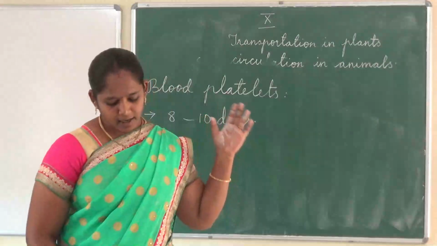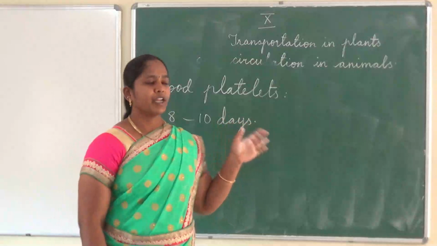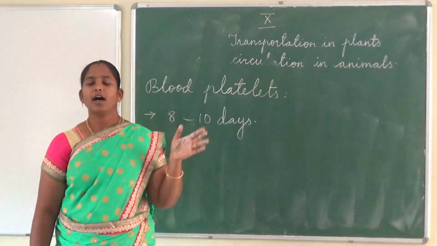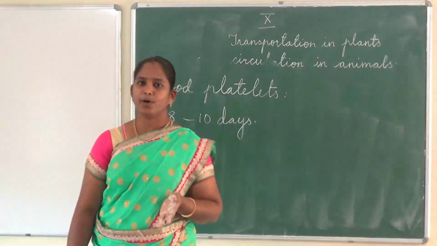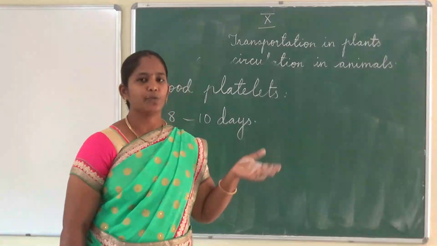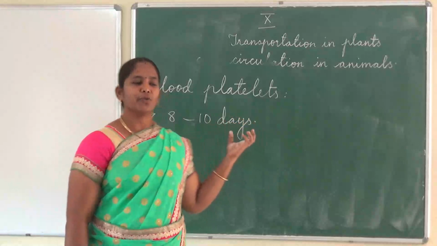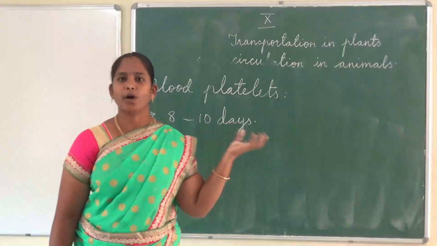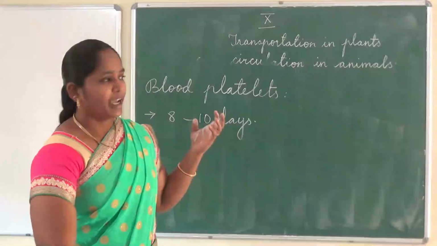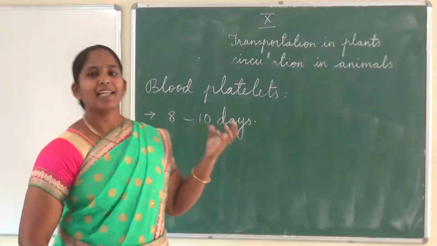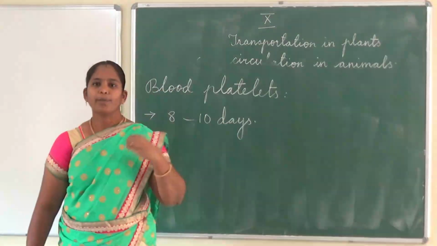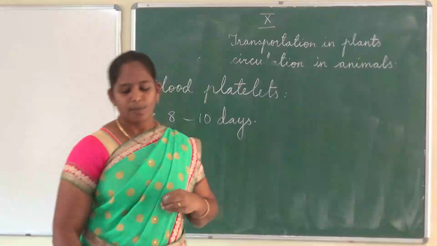And it is involved in the protection of the body. How is it involved in the protection of the body? Because WBC gives immunity power to the body. So the blood is involved in the protection of the body, and it maintains the proper water balance in the body.